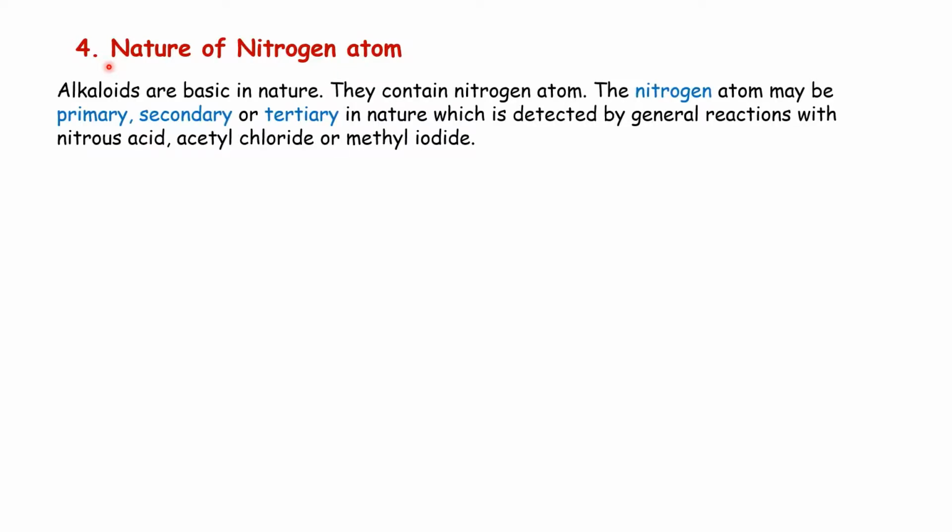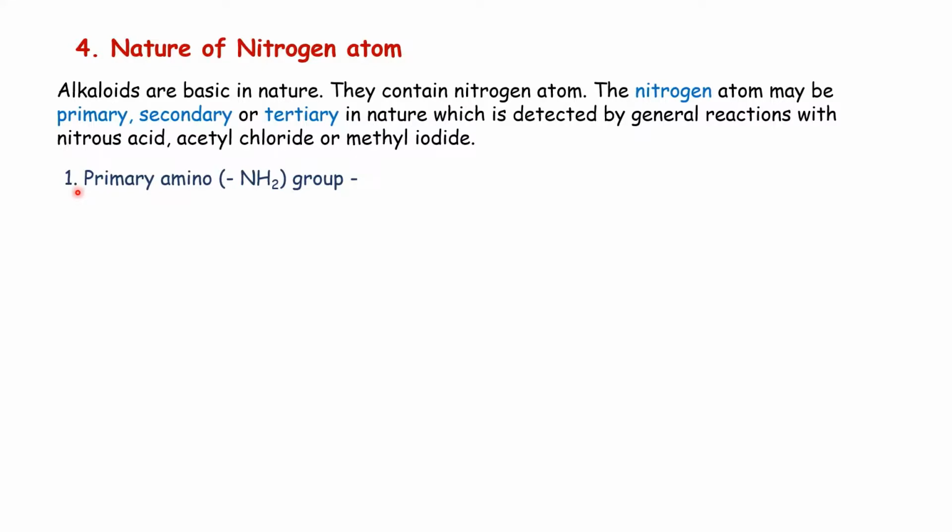Then the most important part is the nature of the nitrogen atom. Alkaloids contain a nitrogen atom. They are basic in nature. They always contain a nitrogen atom. And the nature of the nitrogen atom may be primary, secondary or tertiary. That nitrogen atom is detected by general reactions with nitrous acid, acetyl chloride or methyl iodide.